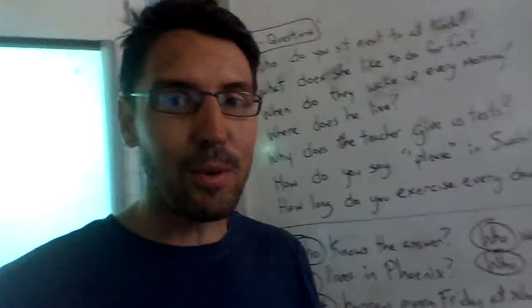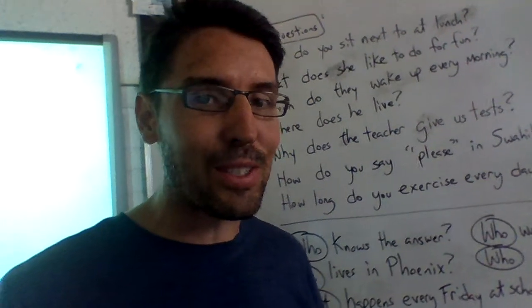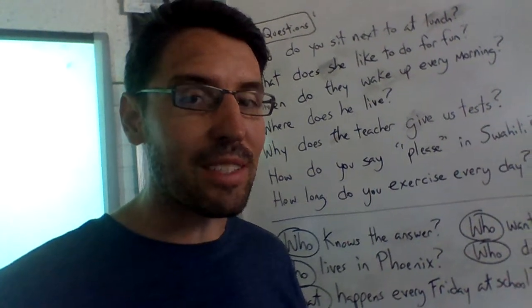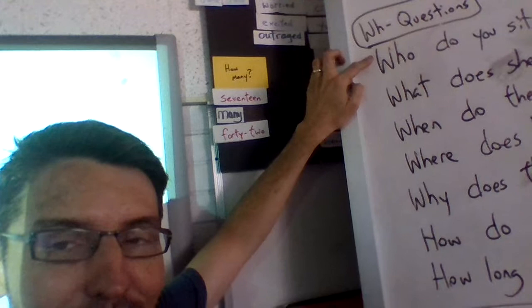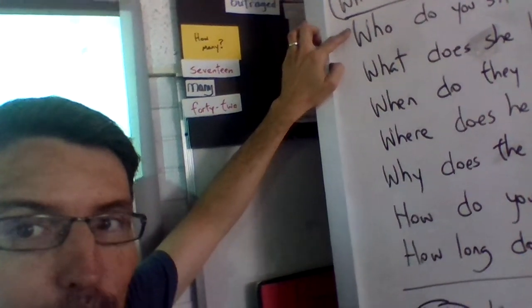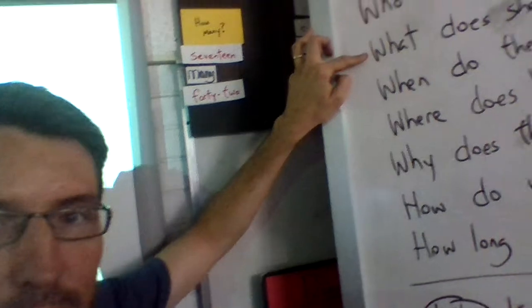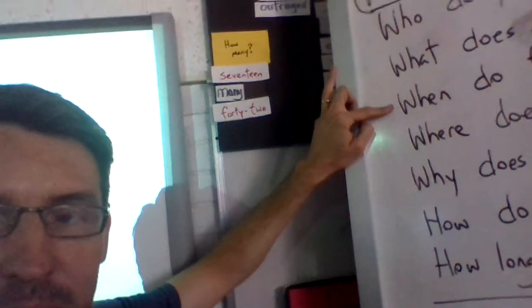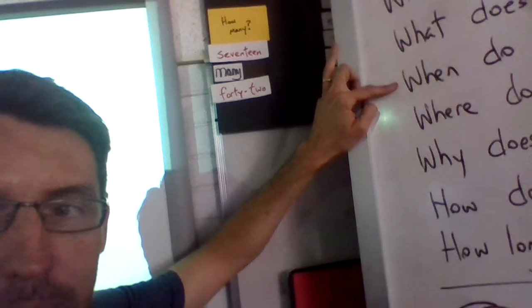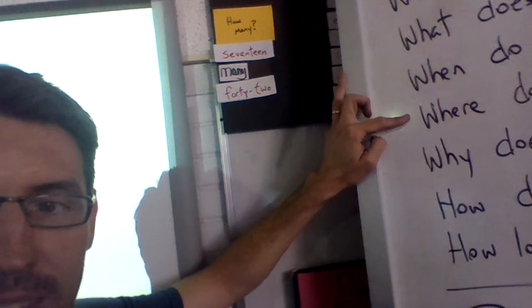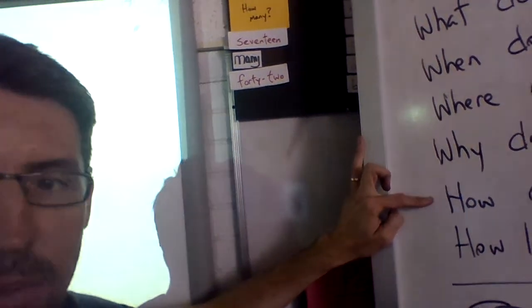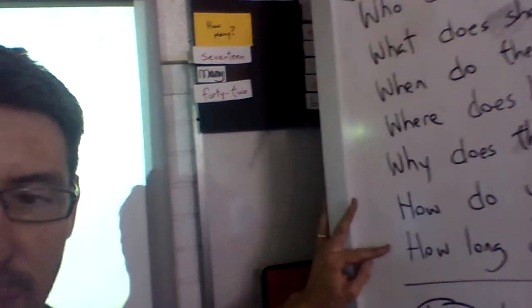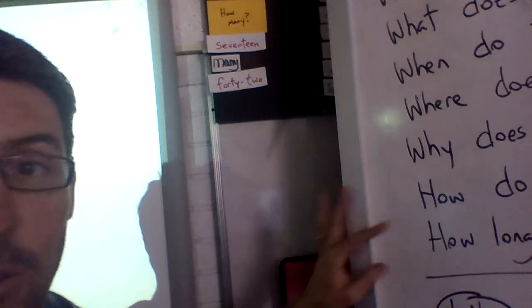Okay, we're going to continue with writing questions, or creating questions, in the present simple, but this time with those WH question words. You'll remember, hopefully you've learned these before. We've got who for a person, what usually for a thing or an idea, when for a time, where for a place, why for a reason, how when I'm talking about the quality of something. And another one I want you to know is how long, so the duration of something.